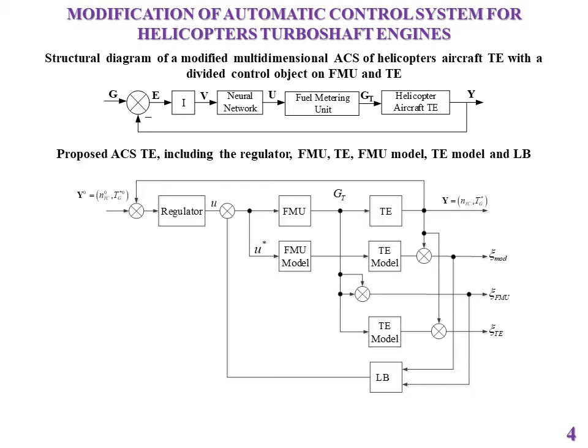But in the turboshaft engine, transient processes in the fuel and engine assembly occur almost simultaneously. This statement has been repeatedly confirmed by the results of full-scale tests. On the basis of the foregoing, we single out the turboshaft engine and actuating mechanism directly into separate links, the fuel metering unit, and modify the structure diagram of the automatic control system shown in this figure.